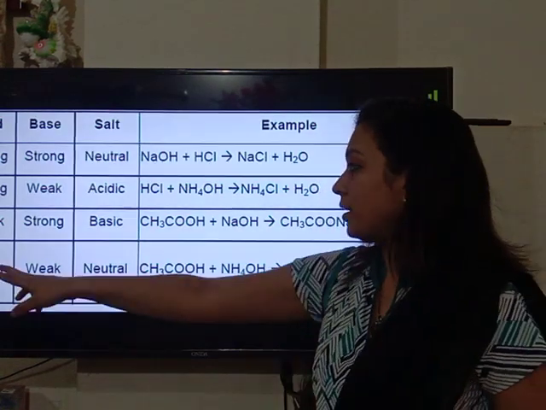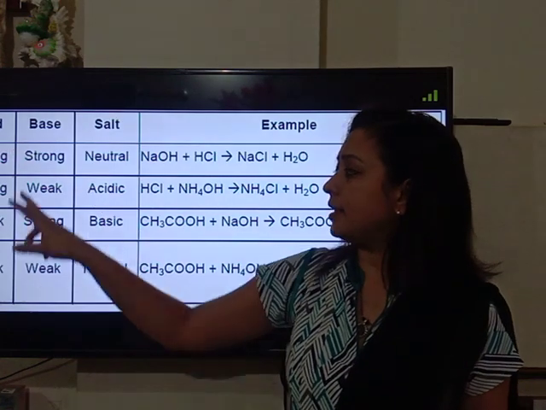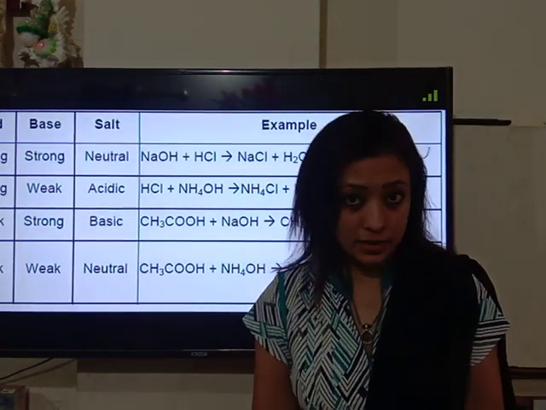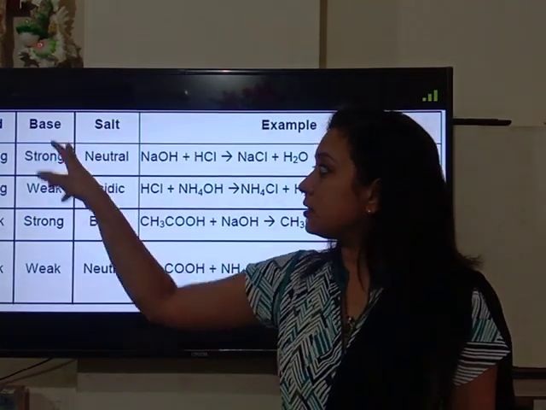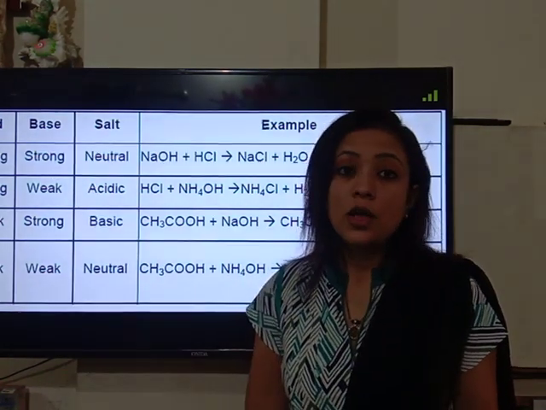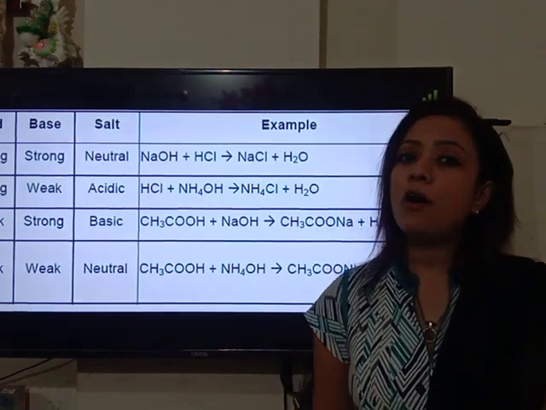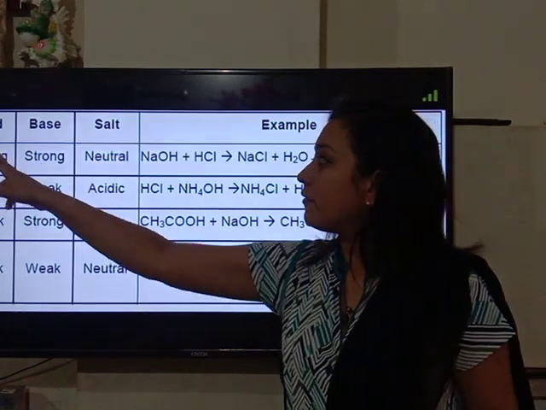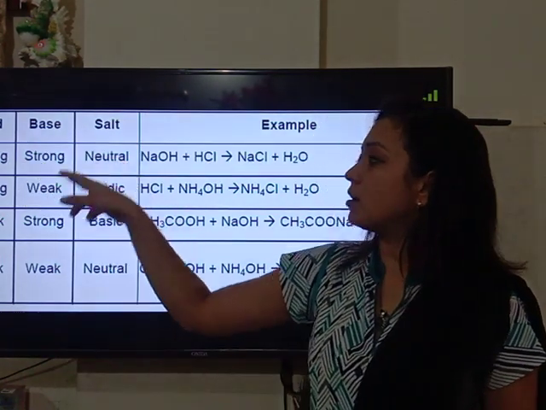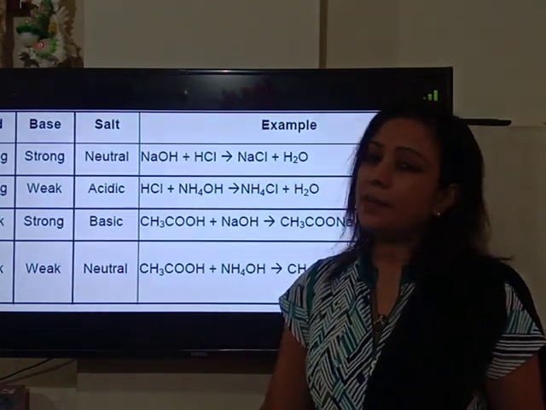Fine. Now here in this case we have taken both substances which are weak, that is a weak acid and a weak base. When both are weak, the acid is again weak and the base is again weak. None of the substances, acid or base, is strong. So when the acid is weak and the base is weak, the salt that forms will, of course, have a neutral nature. In this case, when both are strong, the nature of the salt will be neutral. When both are weak, the nature of the salt will be again neutral.